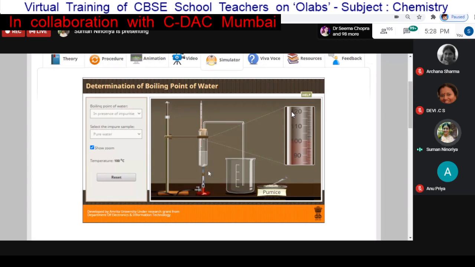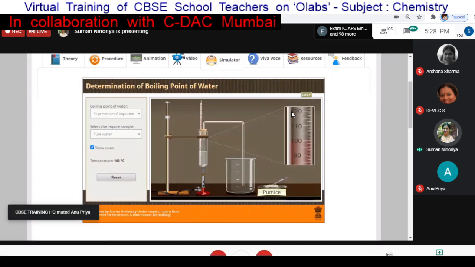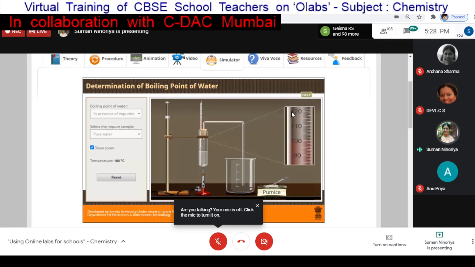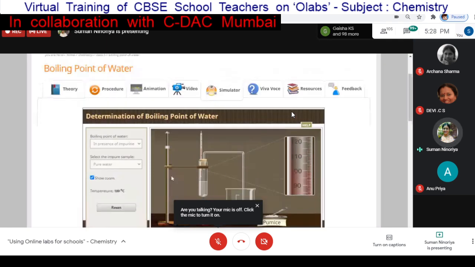So you can see now this has started and the temperature is 100. You can just subtract the previous temperature from this temperature and you can get the boiling point of water. So this was one experiment where we measured the boiling point of water. In the same way other experiments are also there. You can do them on your own.